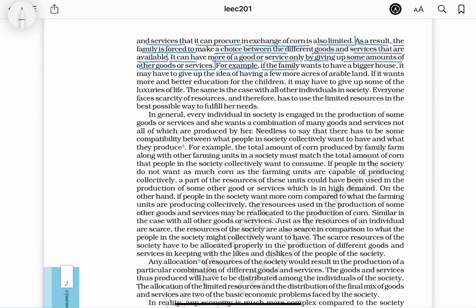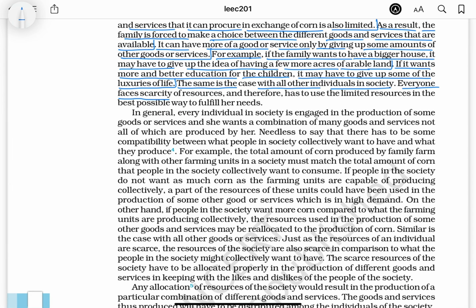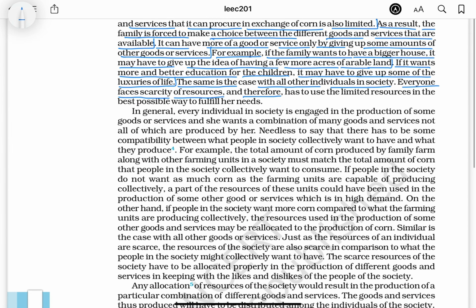For example, if the family wants to have a bigger house, it may have to give up the idea of having a few more acres of arable land. If it wants more and better education for the children, it may have to give up some of the luxuries of life. The same is the case with all other individuals in society. Everyone faces scarcity of resources and therefore has to use the limited resources in the best possible way to fulfill her needs.